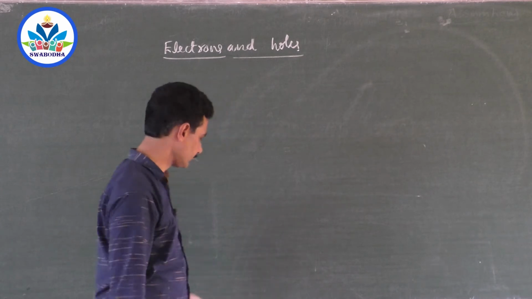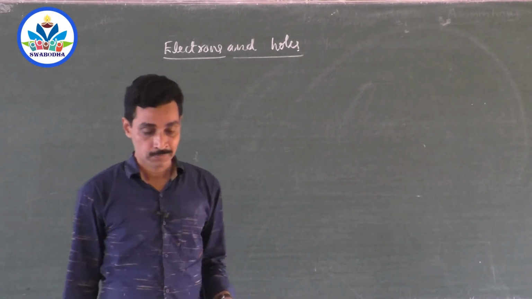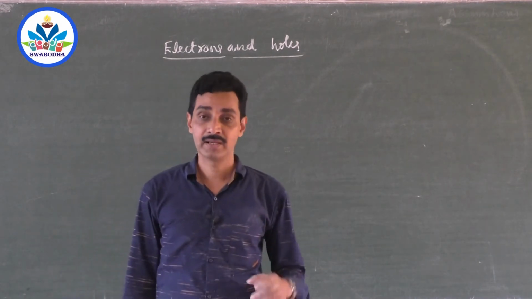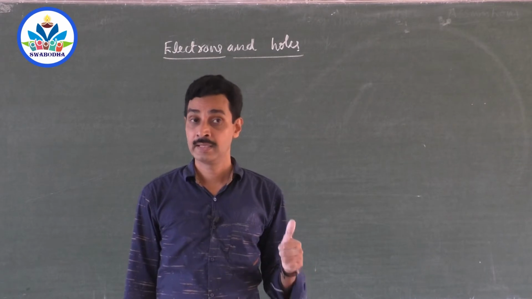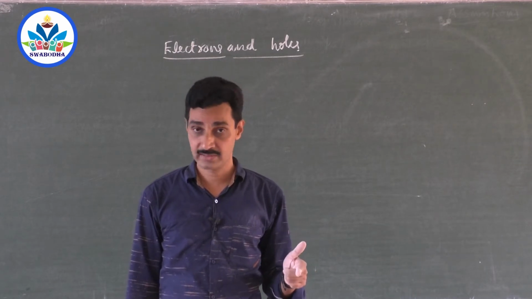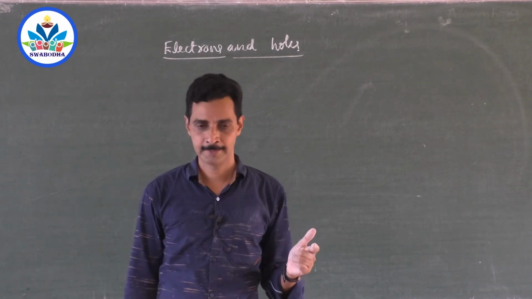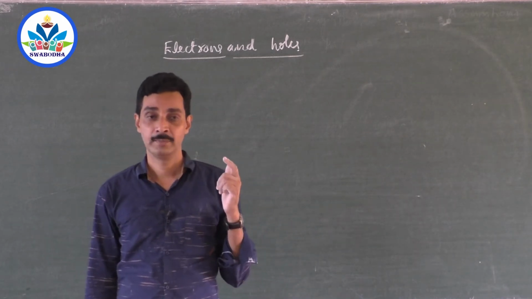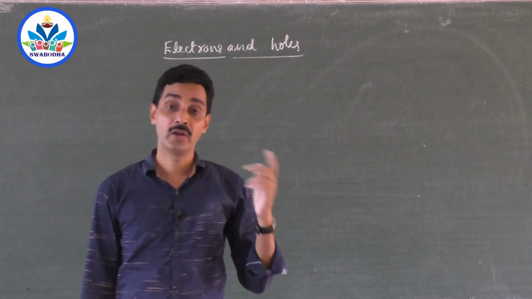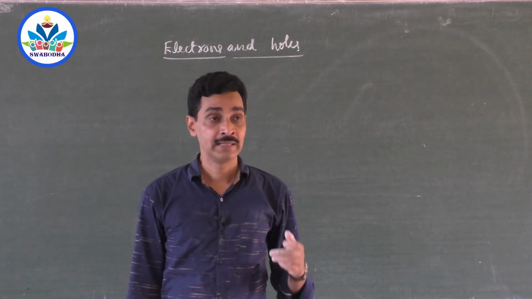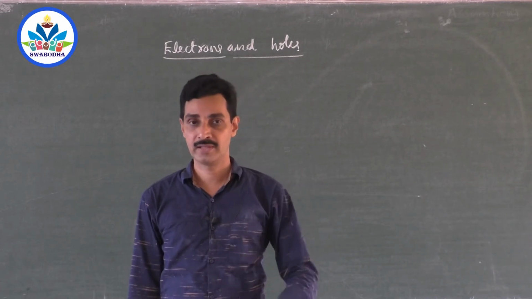Now today we will see what electrons and holes are. We have seen that in a metal, in a conductor, all metals are good conductors. Free electrons are the charge carriers, whereas in a discharge tube, they are electrons and positive ions, and in an electrolytic solution, both positive and negative ions.